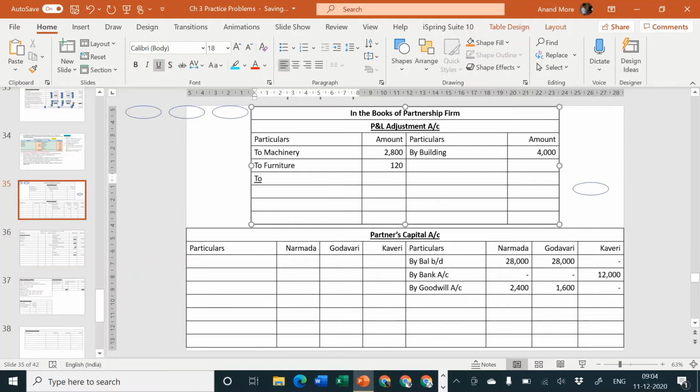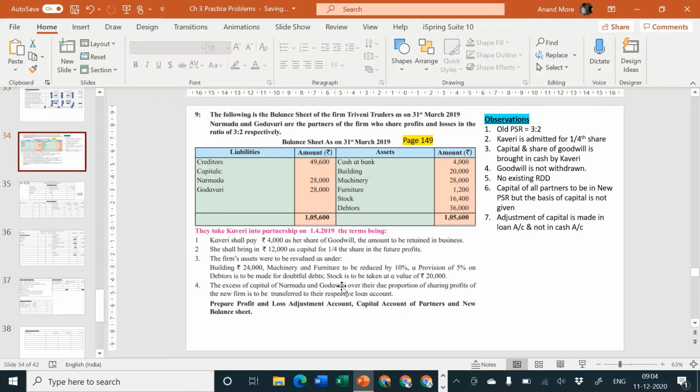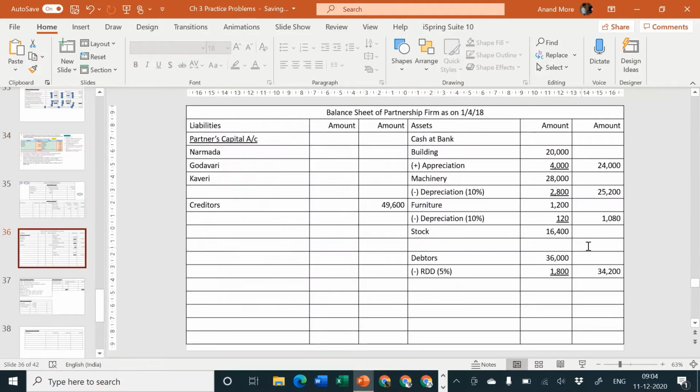revaluation account or P&L adjustment account debit side to RDD, and amount of RDD is 1800. Next point, and stock is to be taken at a value of rupees 20,000. So let me go to stock outer column, 20,000.